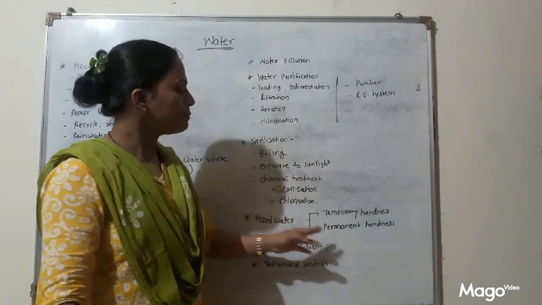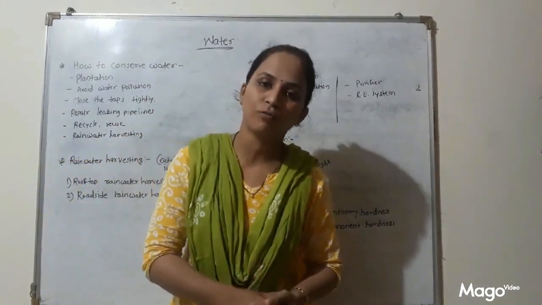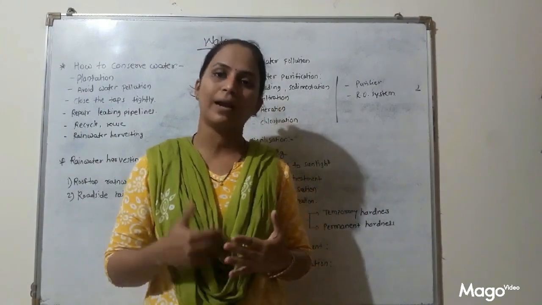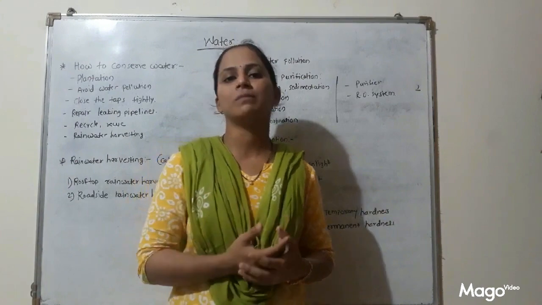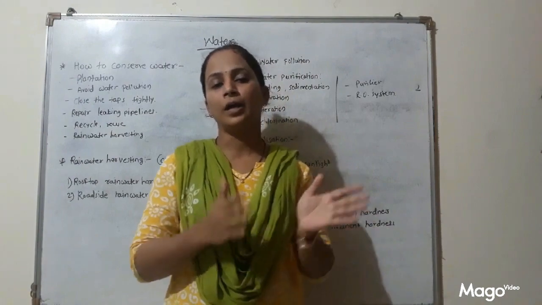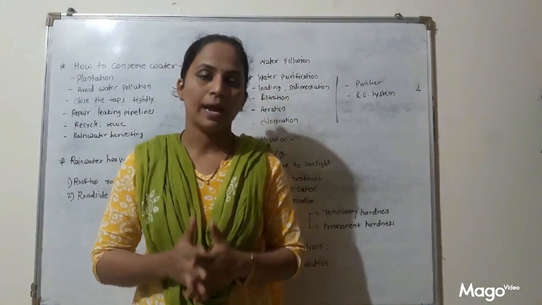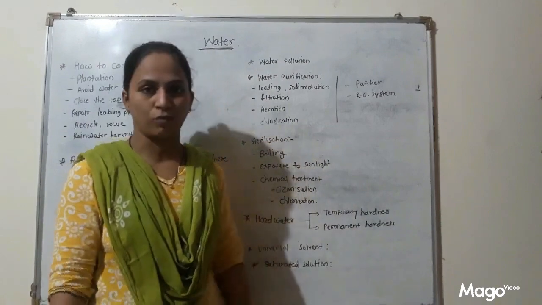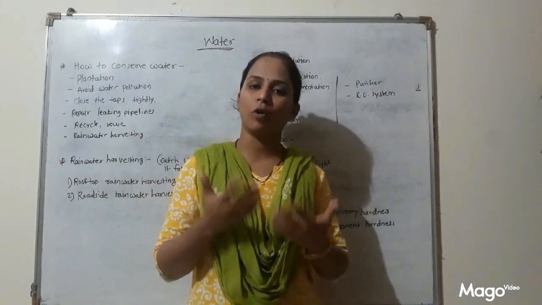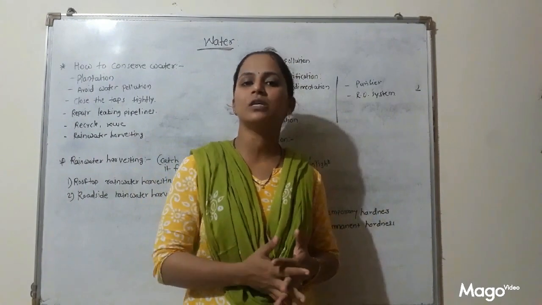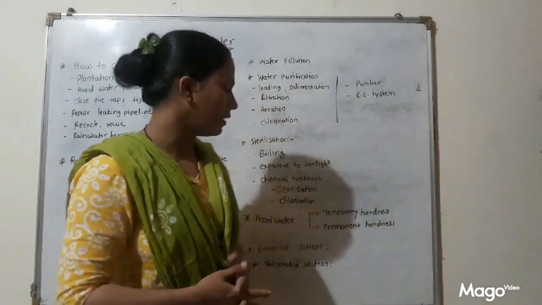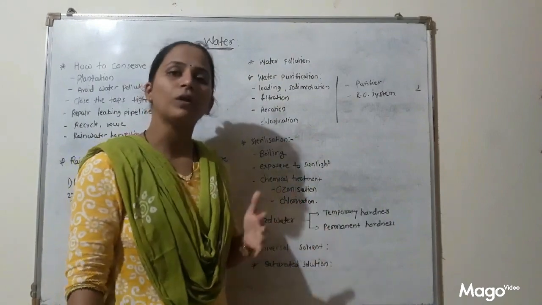Then what is permanent hardness of water? Permanent hardness of water is if water consists of minerals like calcium chloride, magnesium chloride, calcium sulfate and magnesium sulfate, then we cannot convert this hard water into potable water by any process, and that is called permanent hardness of water. And we cannot use this permanent hard water for domestic purposes, and also not for agricultural or industrial use. So this water is unusable, we cannot use this water. This is about hard water.